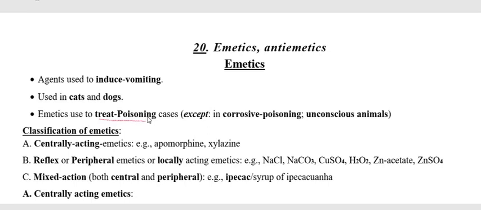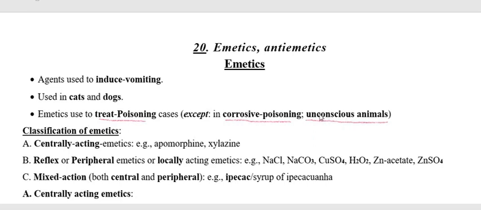So emetics should be used to treat poisoning cases, but we also have to rule out the poisoning condition in which the poison or toxicant is corrosive. And if the animal is unconscious, in that condition also we don't have to use the emetics.